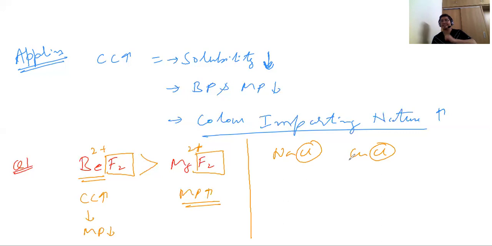You have to see the third concept, that is pseudo noble gas configuration. Now Cu plus and Na plus, Cl minus and Cl minus, this falls in the pseudo noble gas concept. So in this case, covalent character is higher for CuCl. So melting point, sorry, your melting point is lower in this case. I hope that you have understood the third point.